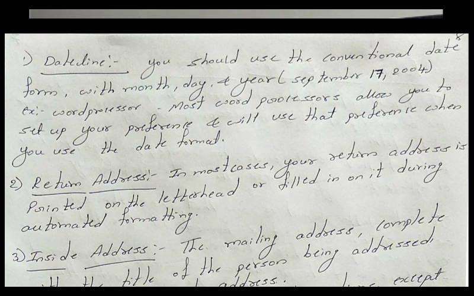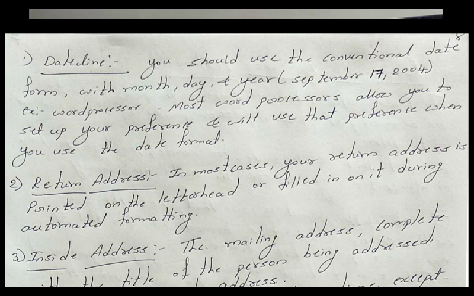The next one is what we call the attention line. Is it clear? Attention line. It is used in business letters, because most executives prefer to emphasize the company address. They want the letter to arrive at the company address rather than at individual offices.